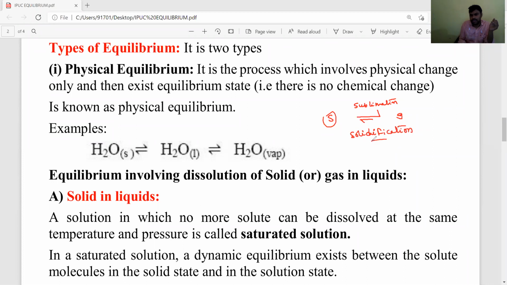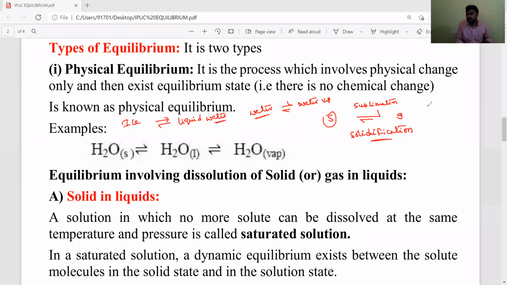Listen carefully. These physical changes we already discussed in the chapter on some basic concepts of chemistry. Ice is converted into liquid water, and again the liquid water is converted into ice. It is only a physical change and exists in an equilibrium state. Likewise, water is converted into water vapors, and again the water vapors condense to give water. It is also only a physical process and exists in physical equilibrium.